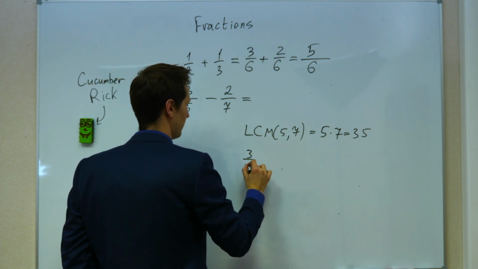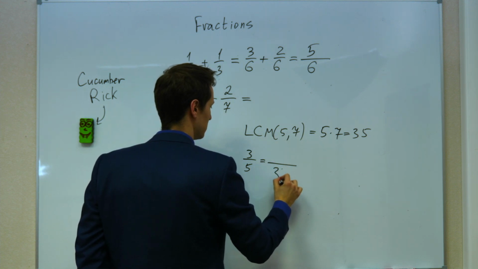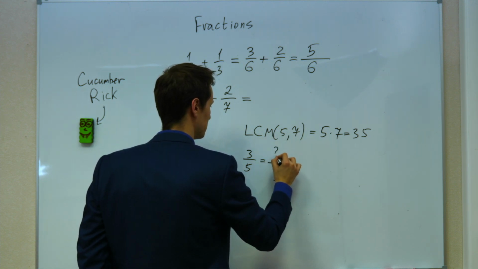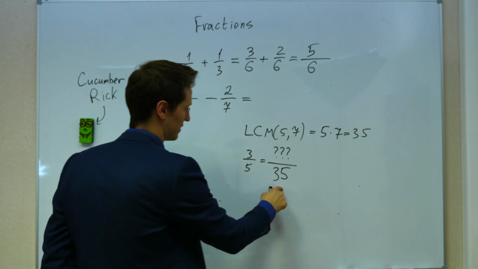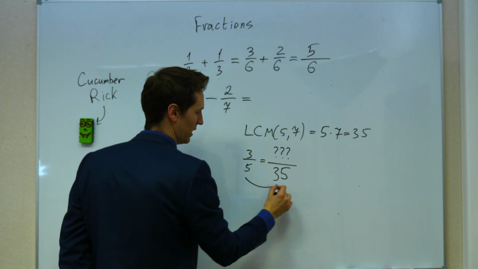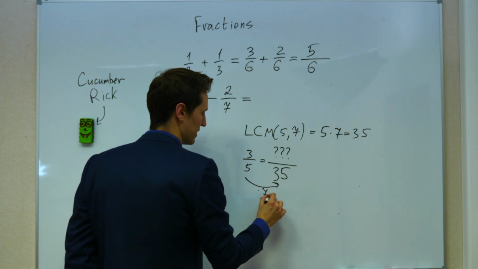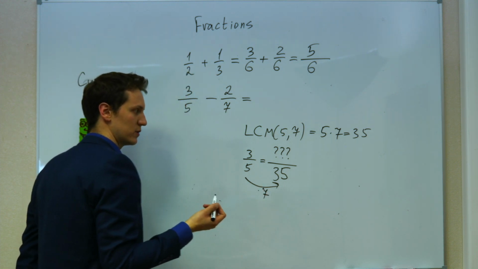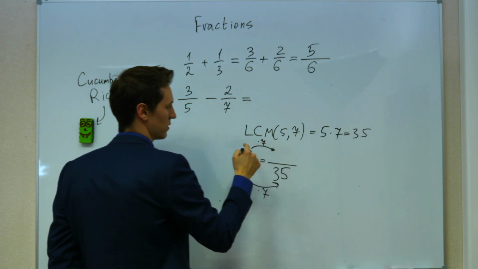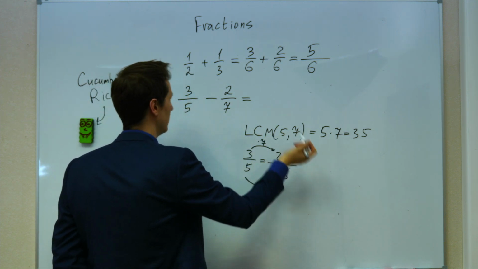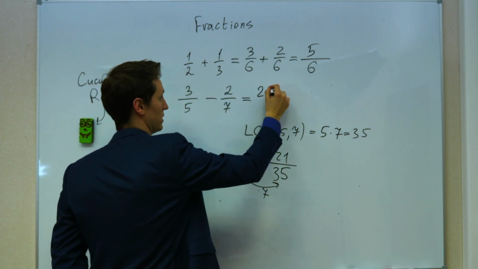Let's say 3/5 equals some number in the numerator over some number in the denominator. It's 35. So how did we get it? We multiplied 5 by 7. So how are we going to get the numerator? We have to multiply 3 by 7 too. 3 times 7 is 21. So the first number is actually 21/35